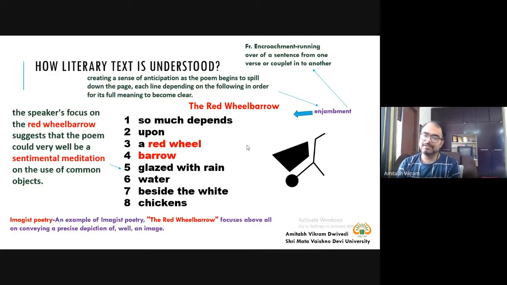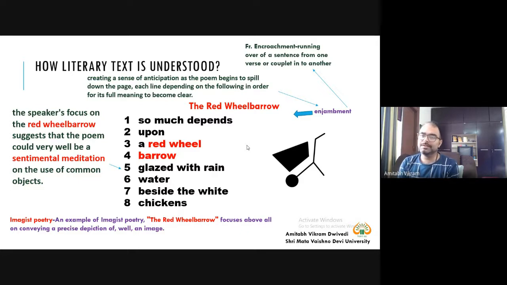A few lines are running over. You know that depend upon is a phrasal verb. You use it together, depend upon. But what you are doing is running over. In the first line, you are simply writing depend, and in the second line, you are writing upon. So this encroachment is happening in this poem.